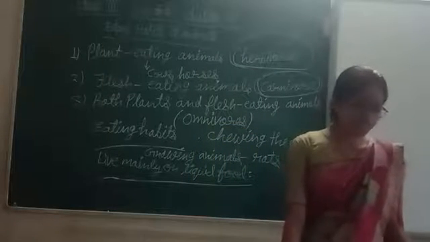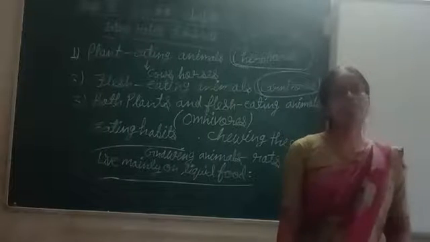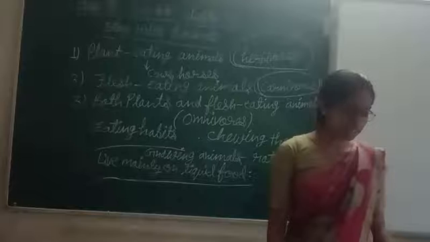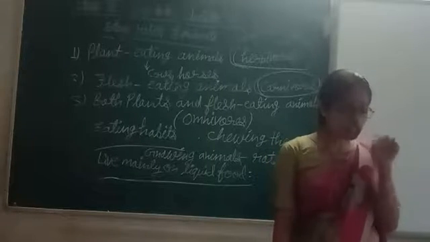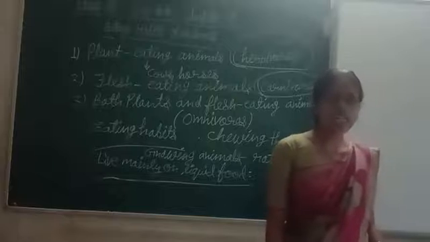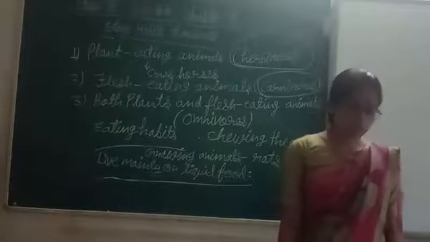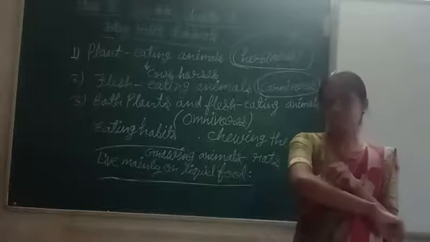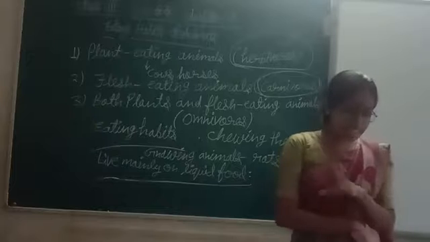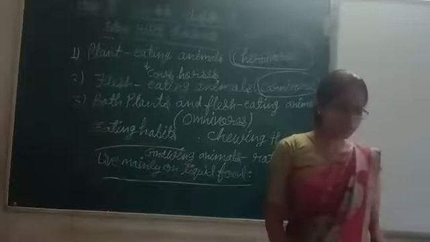Insects like butterflies and bees suck the flower juice, and flower juice is called nectar. What is it called? Nectar. They suck the nectar from the flower. They have a long tube-like tongue for sucking nectar from the flowers. What do mosquitoes and bugs do? They suck the blood from human beings. A mosquito bites here and there and sucks the blood. And not only human beings but other animals also.